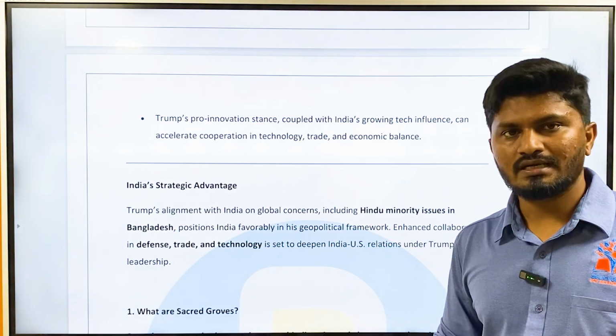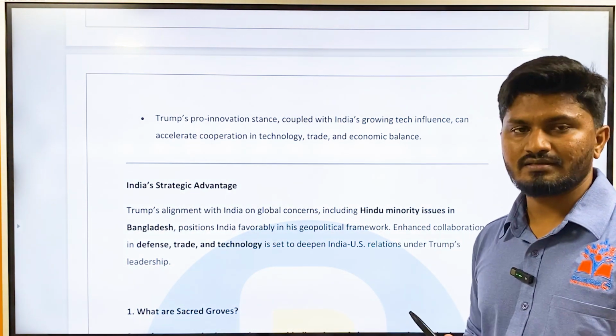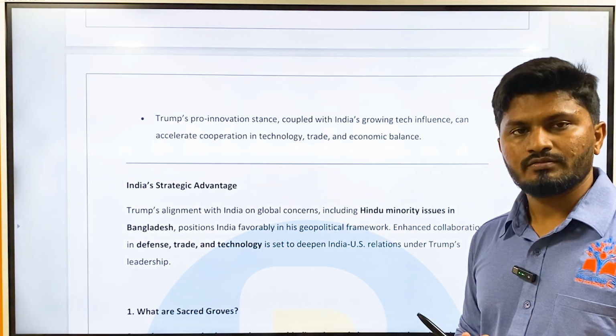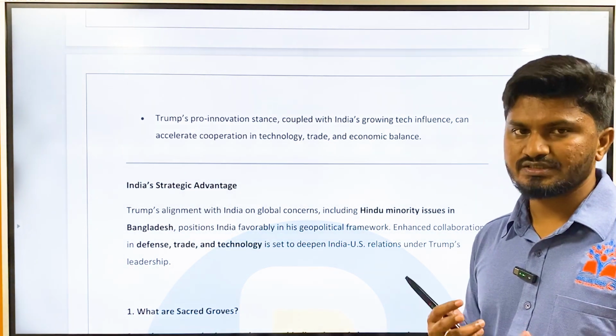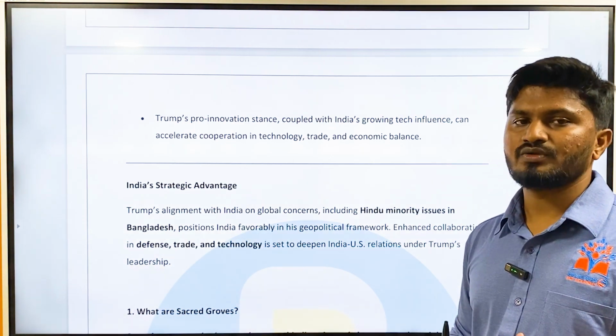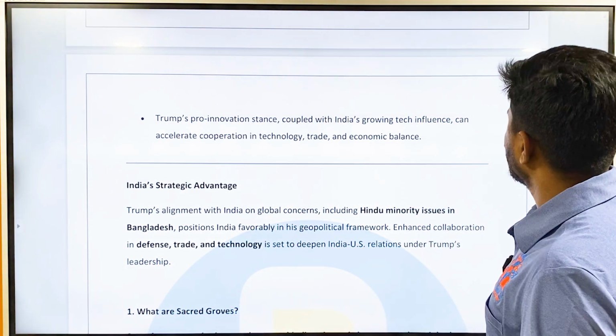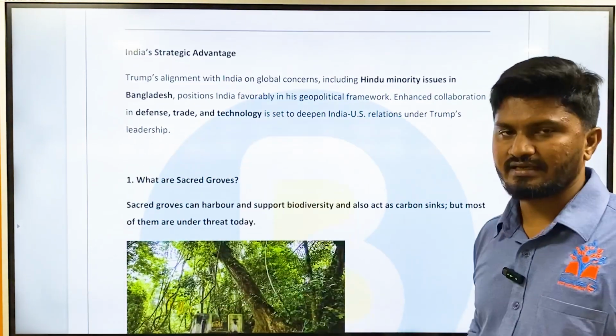Okay, so the author says that Trump will have implications on all the players in the world, including Russia, West Asia, China, and India also. But there are more positives for India compared to the negatives. So this is about the editorial. Nothing more is present in the editorial.